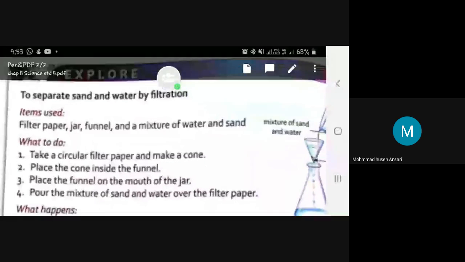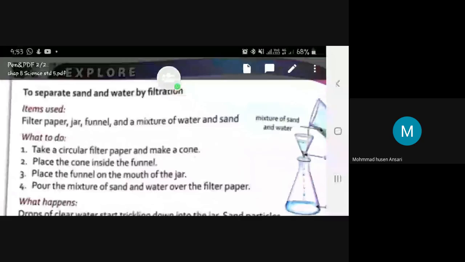Okay. We have to do this experiment. Start reading. Items used. To separate sand and water.